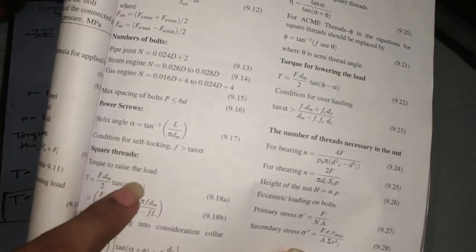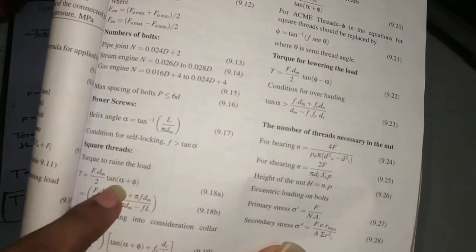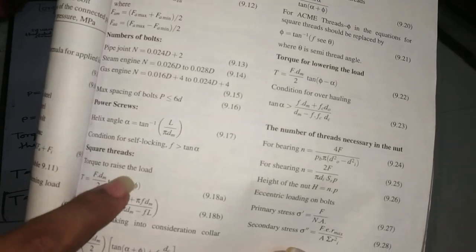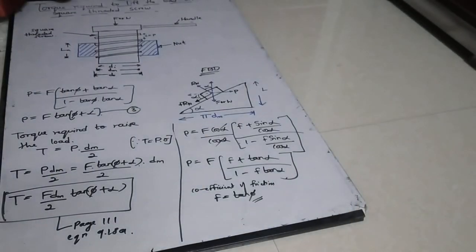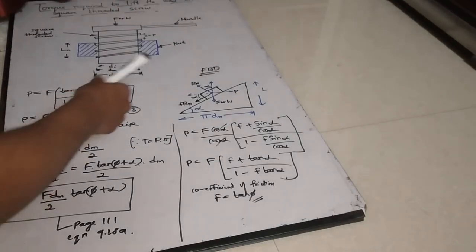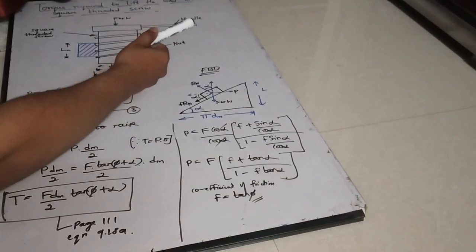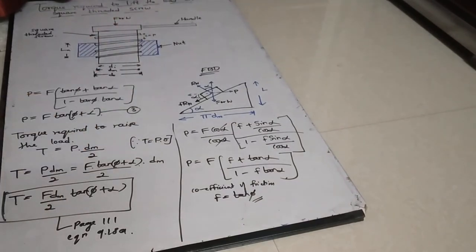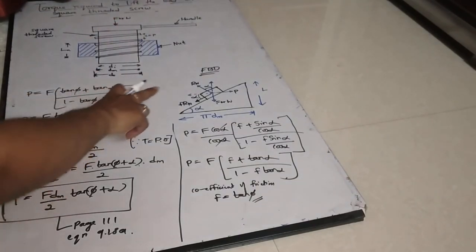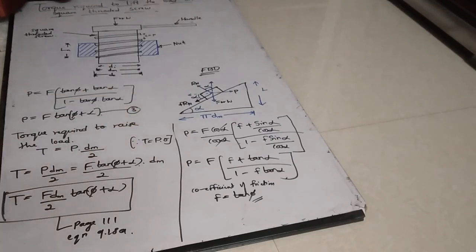This is the expression you have derived, torque required to raise the load. Similarly, you are supposed to derive the torque required to lower the load. This free body diagram is the case where you are lifting the load. When you are lowering the load, a slight difference will be there, so that we will see.